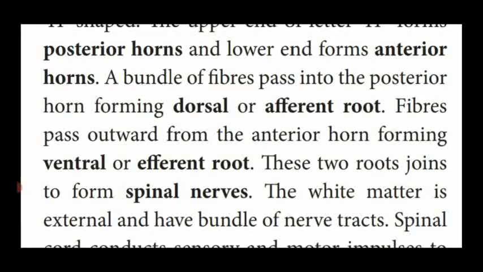These roots are joined together. What are the two roots? Afferent root and efferent root are joined together to form the spinal nerves. So how are spinal nerves formed? A bundle of fibers pass into the posterior horn, forming the afferent or dorsal root.